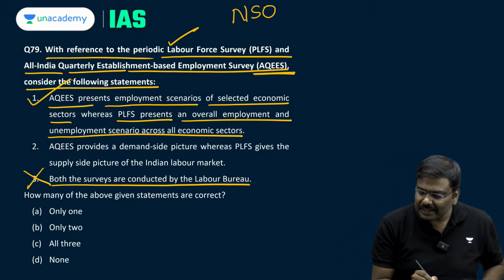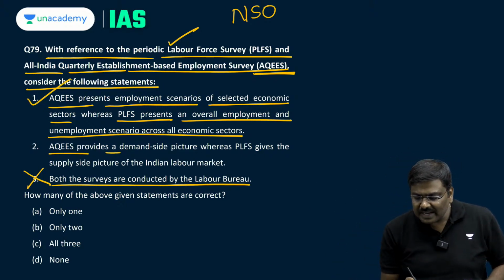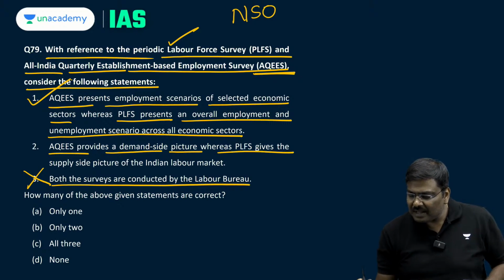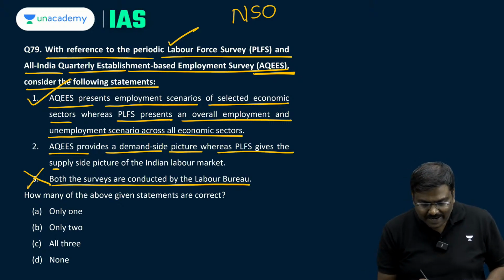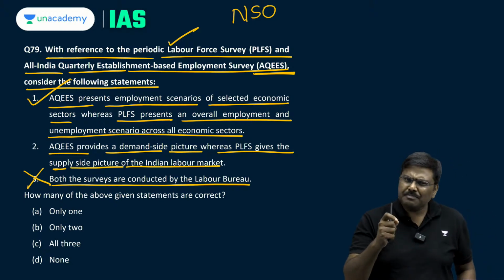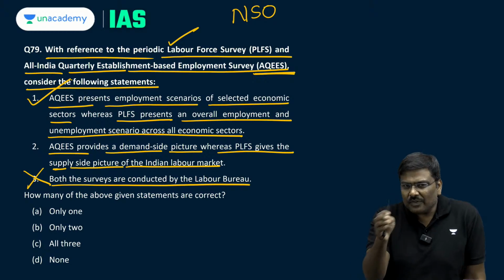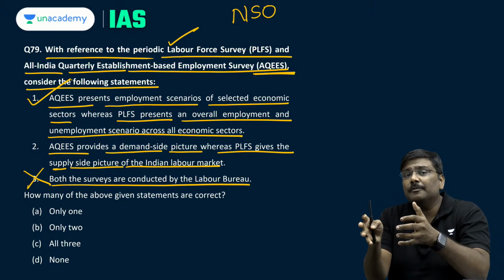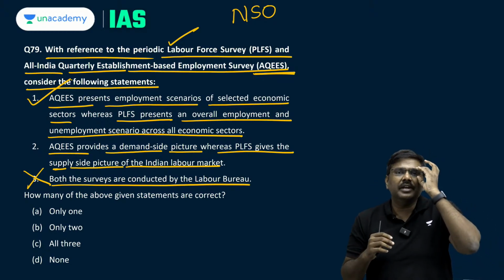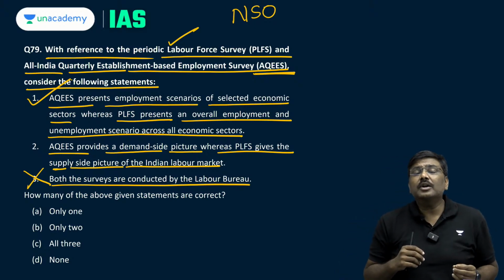So first statement correct. AQEES provides a demand side picture, whereas PLFS gives the supply side picture of the Indian labour market. Absolutely correct. In case of AQEES, we ask the enterprises how many jobs are you generating, how many jobs are required, etc.